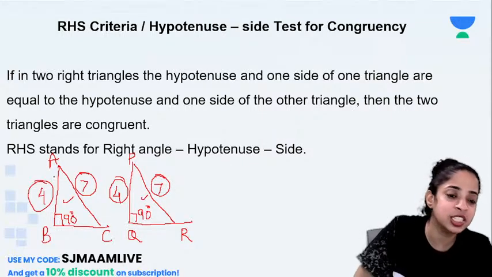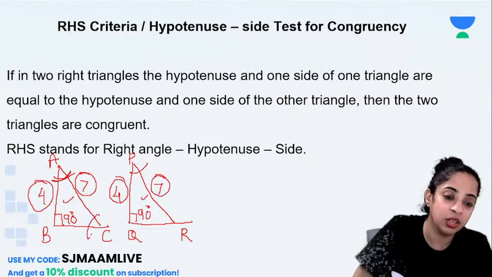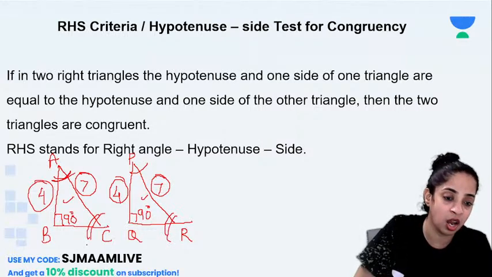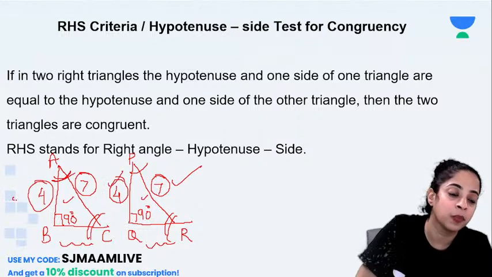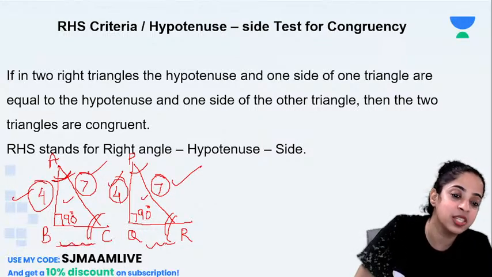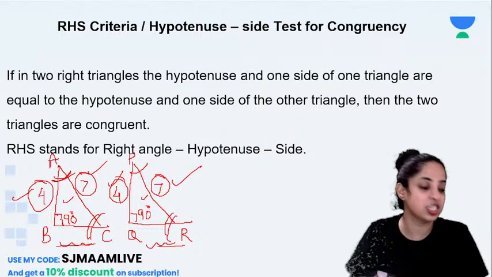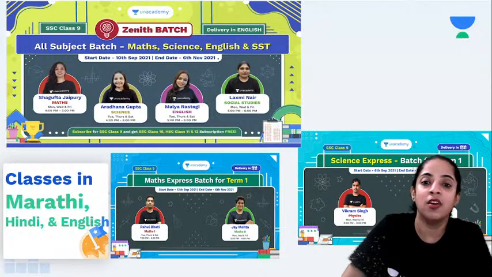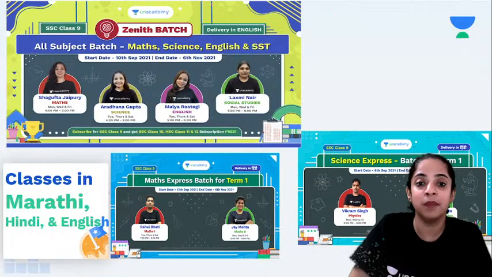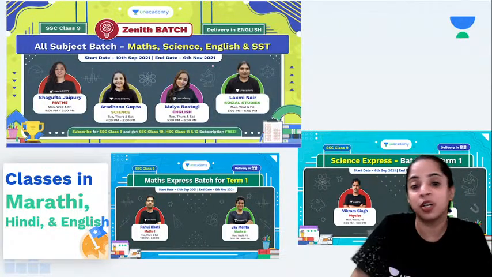Whether anything else is given or not, even if you don't know angle A and P, even if you don't know C and R, you don't know about BC and QR, but if these two are the same, then obviously this will be the same. If this is 90 degrees, obviously the other two angles will be the same. Understood?